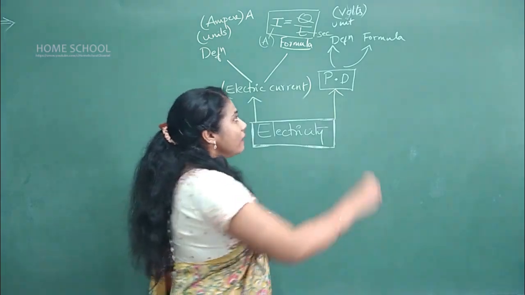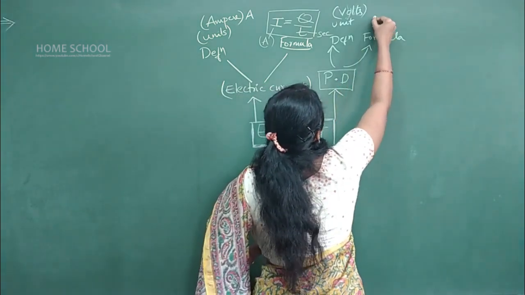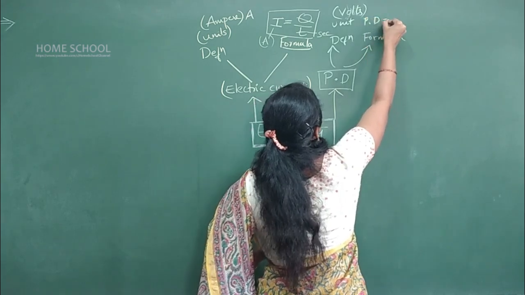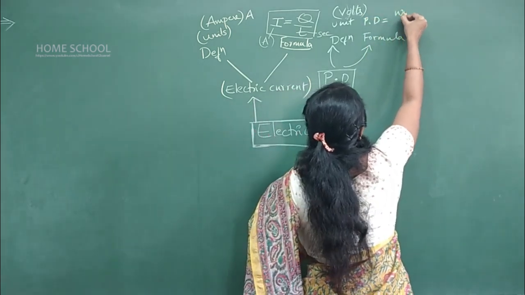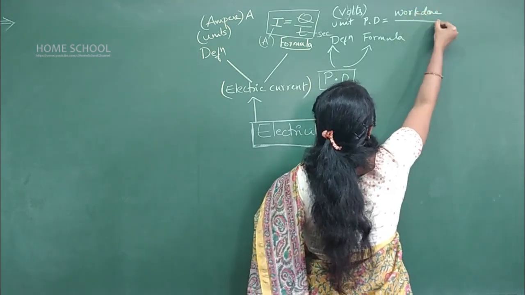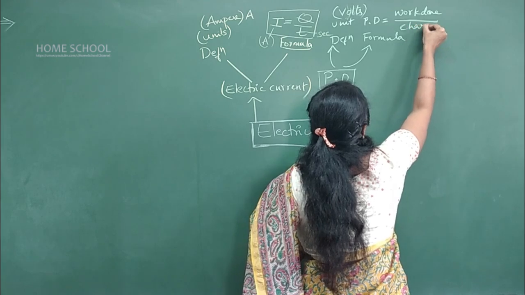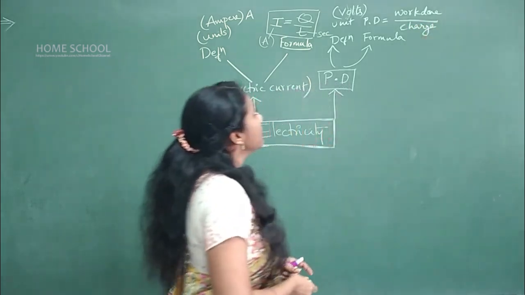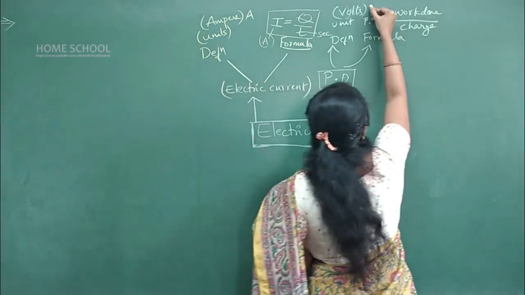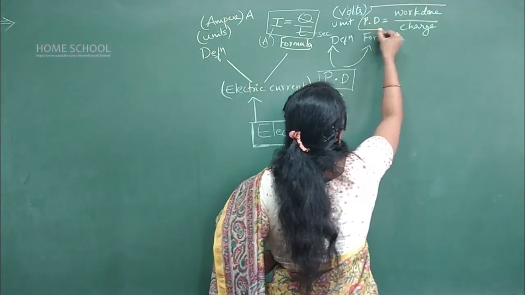Fine. And now coming to the formula. What is the formula you will give here? Potential difference is equal to work done divided by charge. So this is the formula for potential difference. All formulas, let me put up in a box.